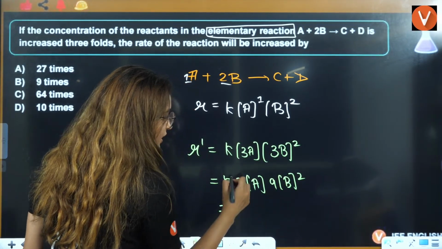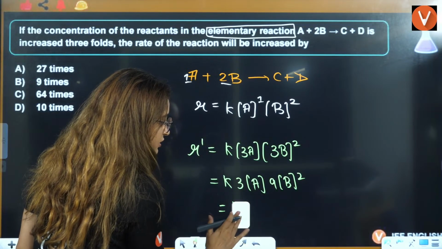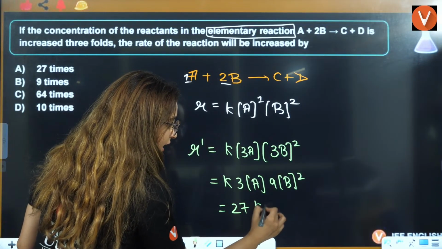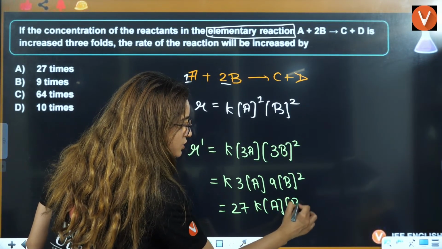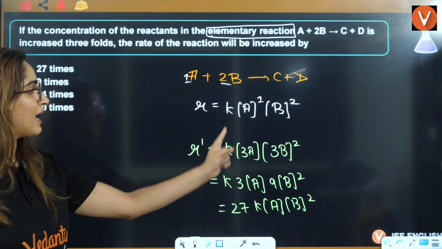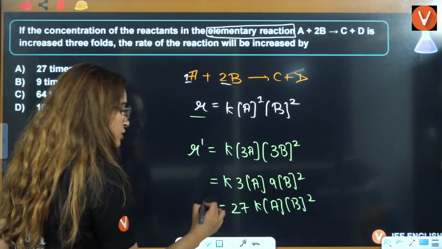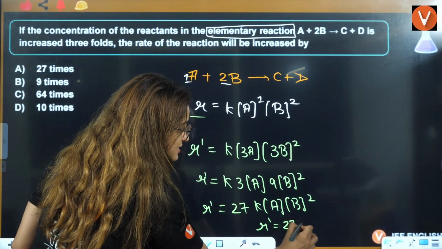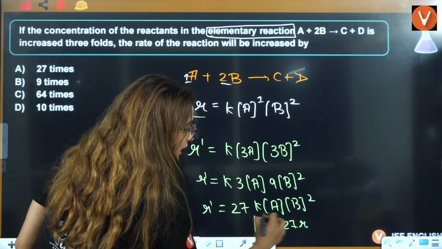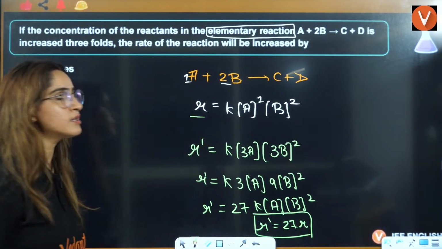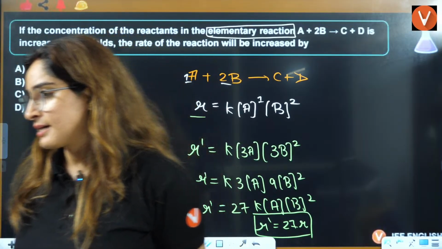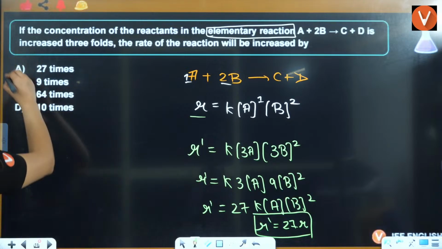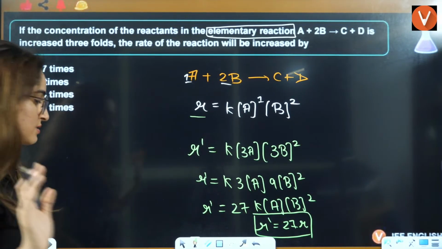So it is going to be K. This will be 3 times 9, which is 27. This will be K, A, B square. What is this K, A, B square? That is nothing but R. So it has to be R dash is equal to 27 into R. That is going to be the correct answer here. If that is clear to everybody, then let me know. The answer is going to be A.